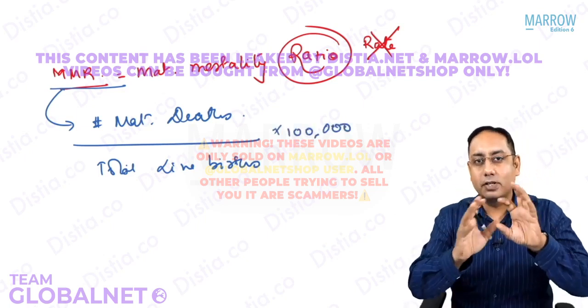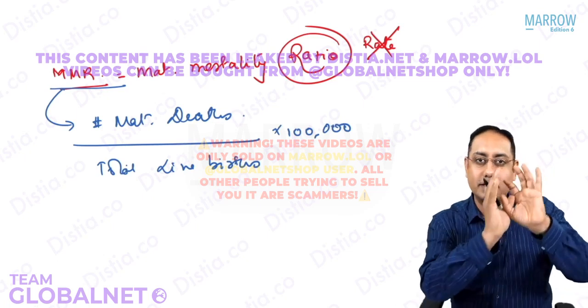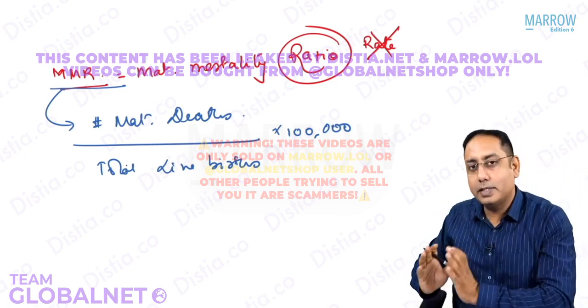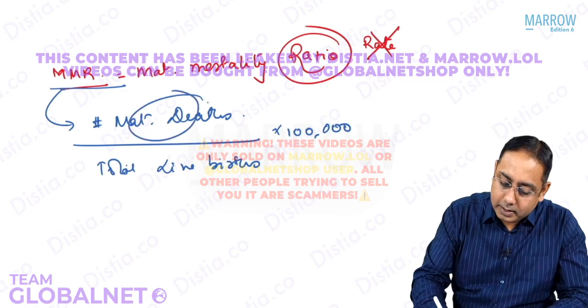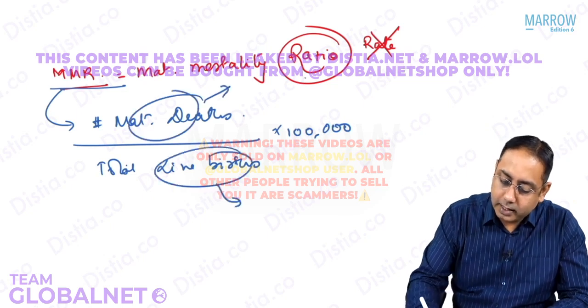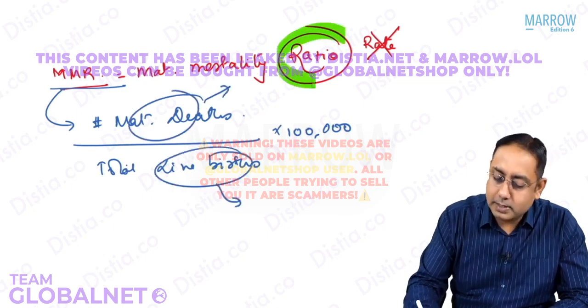So the mother deaths or the maternal deaths, that is separate. The live births are separate. So mother deaths are separate and live births are separate. That is the reason we call this a ratio.